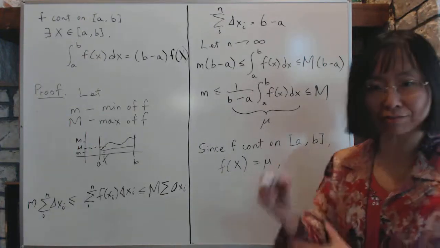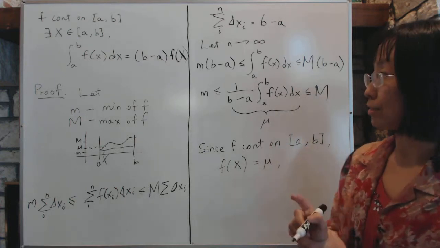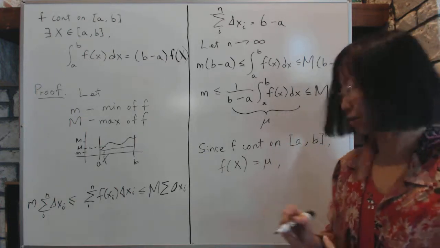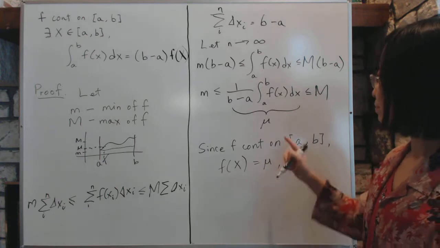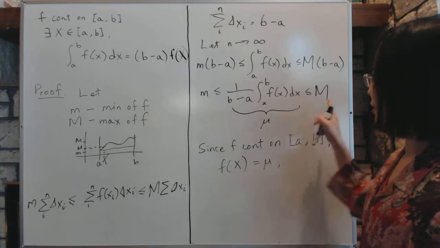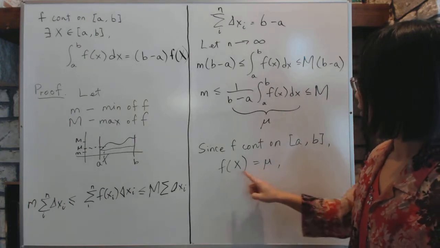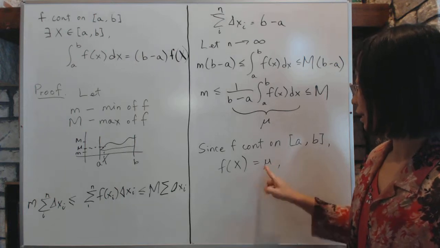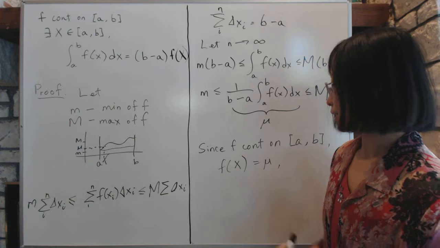Again, this is an intuitive argument about continuous functions that seems kind of obvious, but we will prove this as a formal theorem later. For now, we will simply accept it. Because f has an absolute minimum and maximum, f must hit every value in between those, including mu, at some point x.